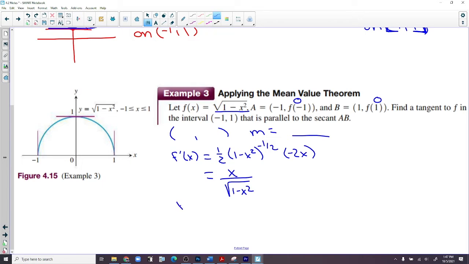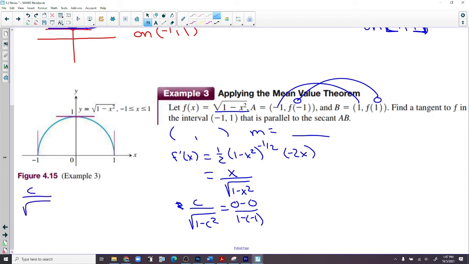So we use c over the square root of 1 minus c squared needs to be equal to y2 minus y1 over x2 minus x1. So I need c over the square root of 1 minus c squared equal to 0.